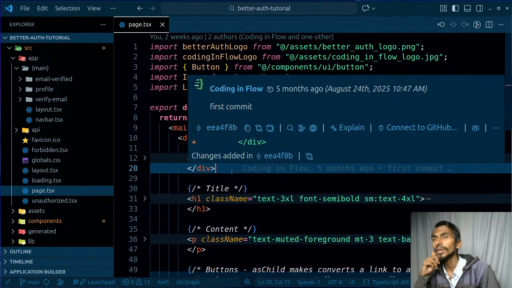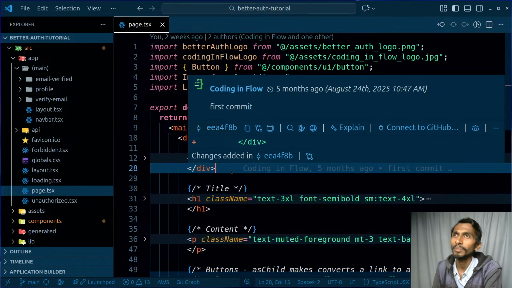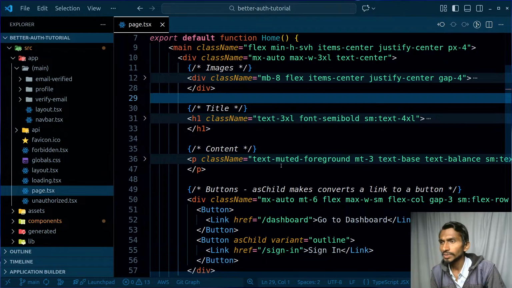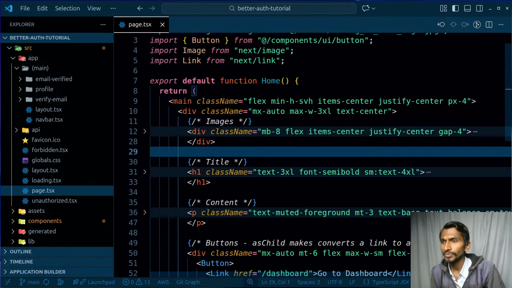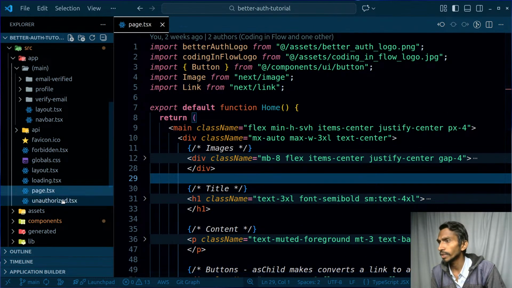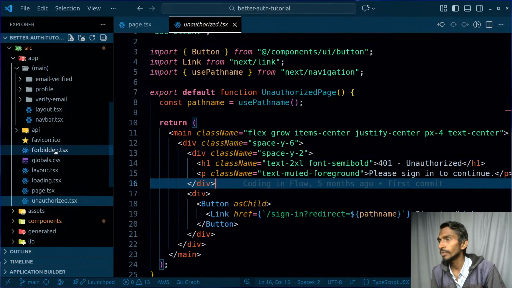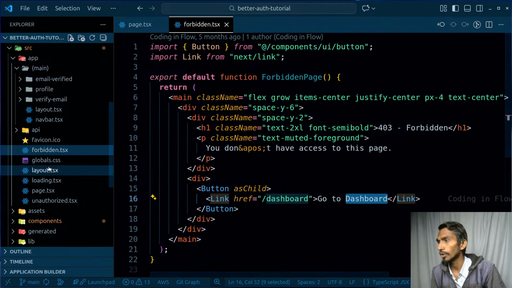Page.tsx, and especially when it comes to making it light mode or dark mode, I will be giving it the classes globally, so that it is actually able to make the changes. And I have page.tsx, which is going to be the normal page, and nothing much over here. Unauthorized page, this is going to be normal, no need to worry about it. Similarly, we have something called forbidden. Again, this is going to be normal.